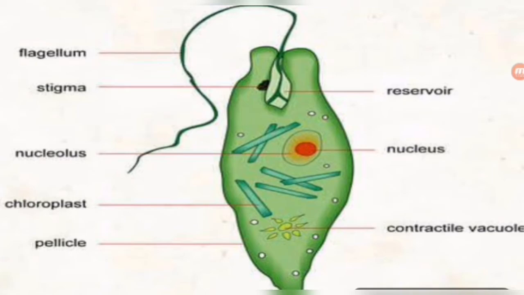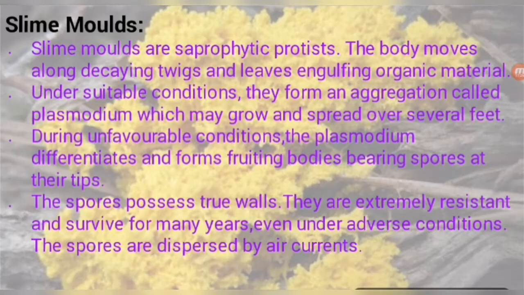So let's go on to the next category of the protista. This is slime mold. What does it mean, slime mold? Slime, students, slime means slippery or very slimy. Molds are a category of fungi. So these are fungi which are unicellular and are placed inside the protista.